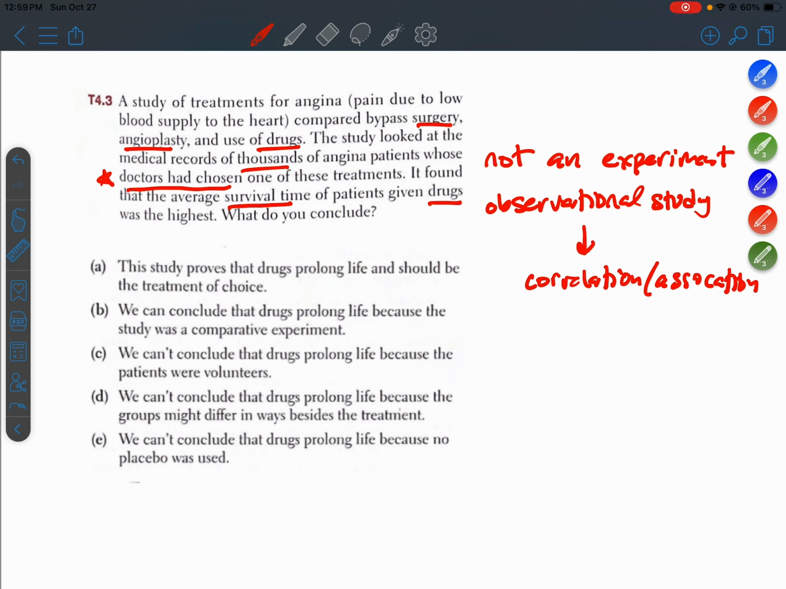Okay, so statement A, this study proves that drugs prolong life. So yeah, I already don't like the word choice there, proves. Okay, that sounds too much like cause and effect. Choice B, we can conclude that drugs prolong life because the study was a comparative experiment. It was not. Choice C, we can't conclude that drugs prolong life because the patients were volunteers.